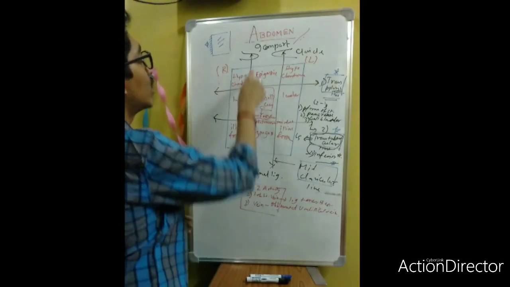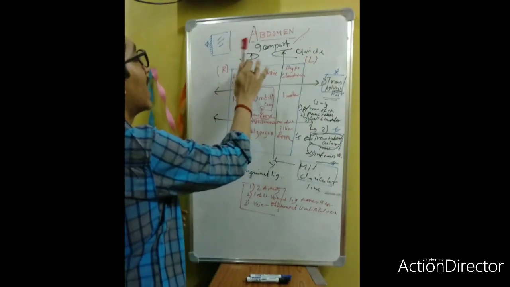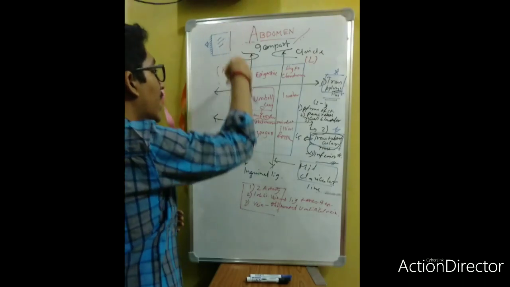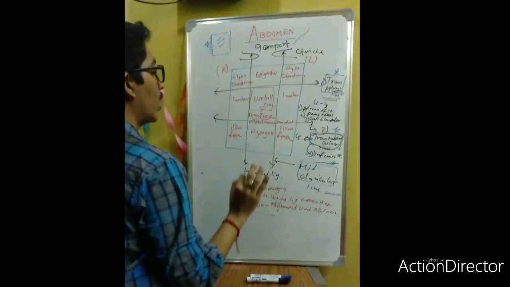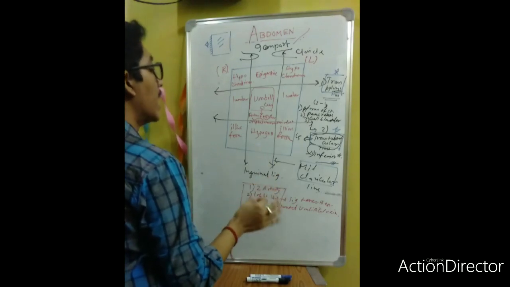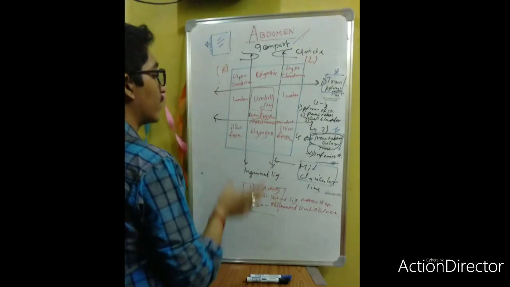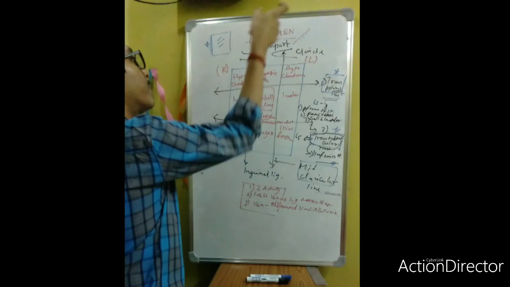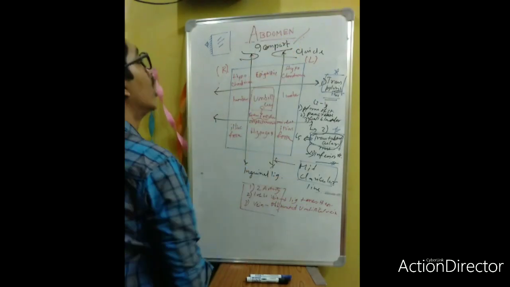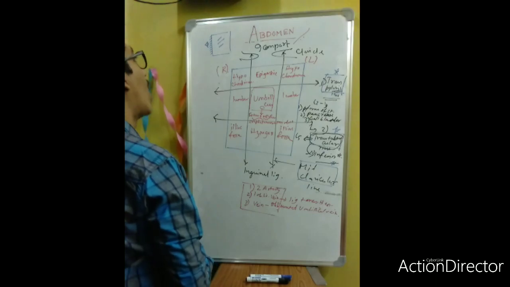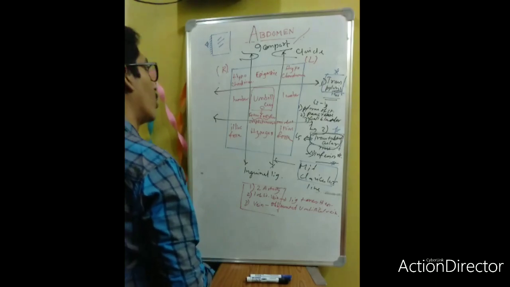This line is drawn through the middle of your nipples, throughout the rectus abdominis muscle, and near the midpoint of the inguinal ligament, and absolutely the middle point of the clavicle. That's why it is known as the mid-clavicular line. Okay. So this is very important for how you will make the compartments of the abdomen.